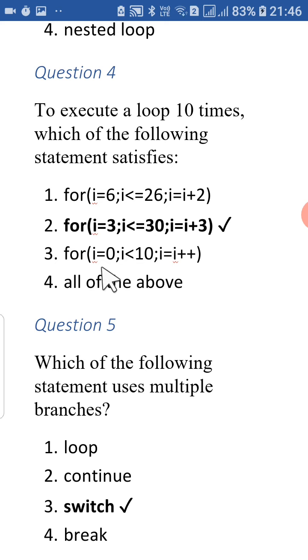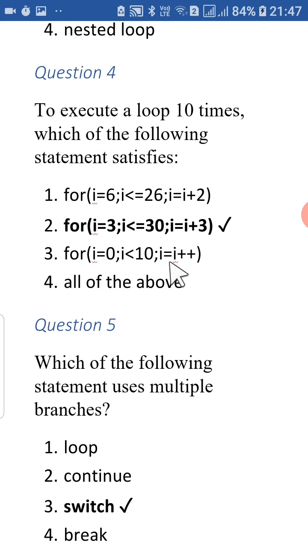Let's check the third one. Third one, students, everything is fine. I is initialized with 0, I less than 10. So a possibility was there that it would have worked 10 times, but the problem is here: I equal to I plus plus. What is happening here, students? The I is first assigned to the variable I. Okay, means I is being updated with the current value of I, and it is being incremented later.